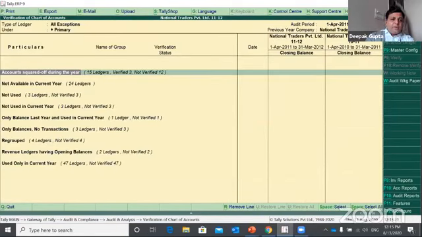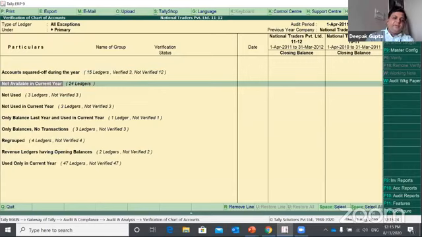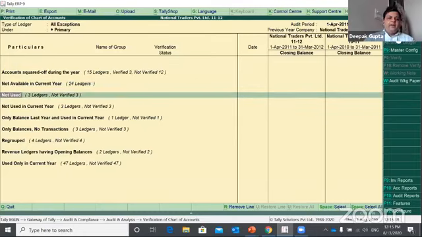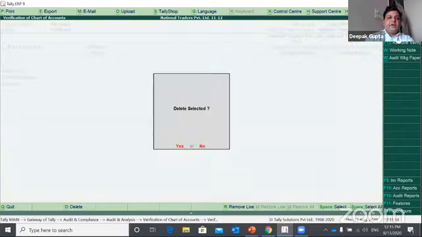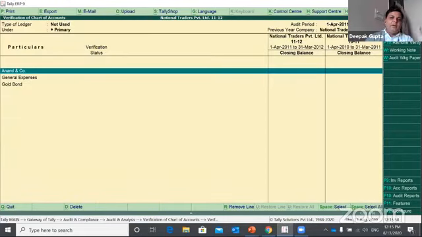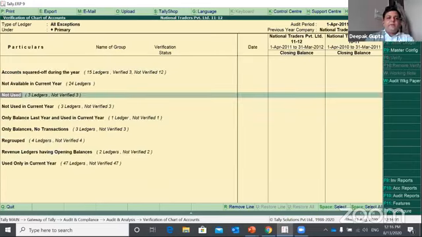There are multiple options you can look at, like not available in current year. There are 24 ledgers which were available in the previous data, which is the audited company, but these are not available in my present year of data. So the current company does not have these ledgers, not used. So these are idle ledgers. There are 3 ledgers which have been created for some use but have not been used for any transactions. So if you want, you can select these ledgers and delete them right here. You just need to select and press Alt D. Because if these are idle, you can clear them from the data of Tally.